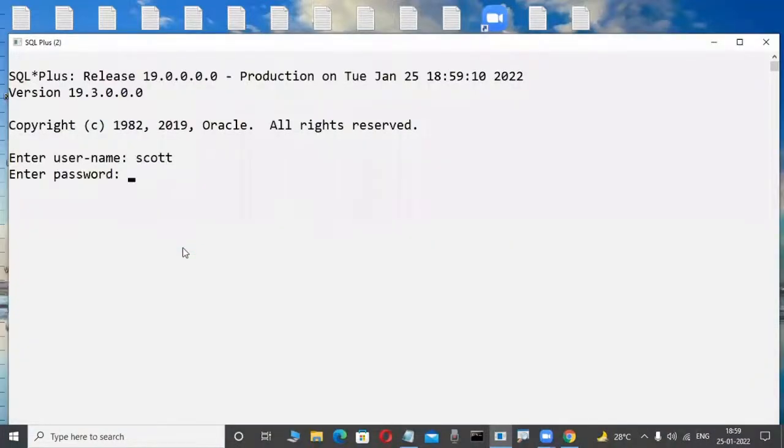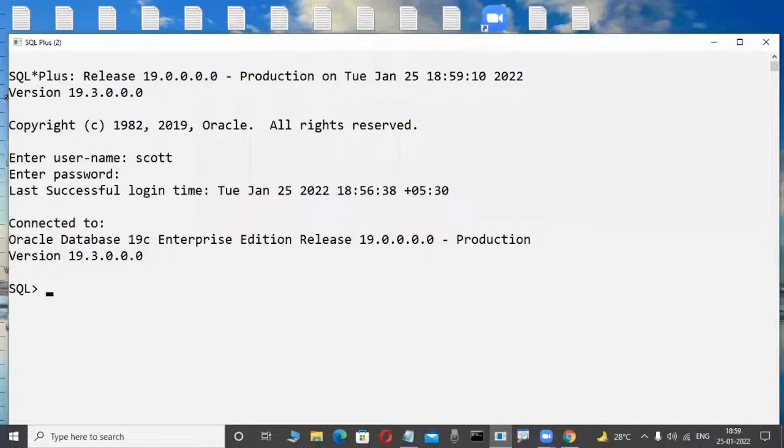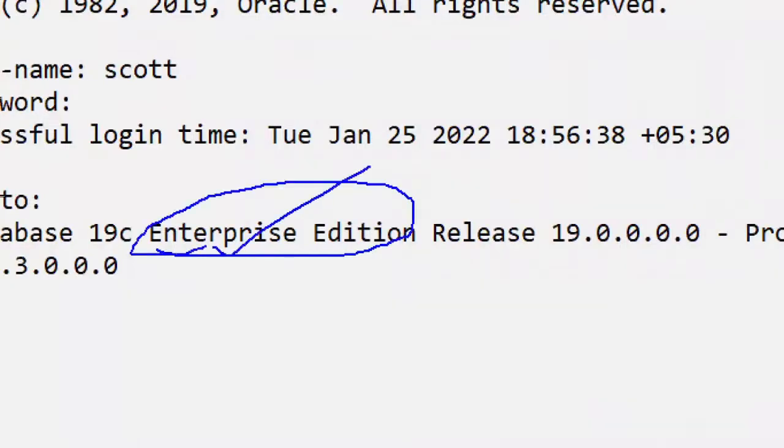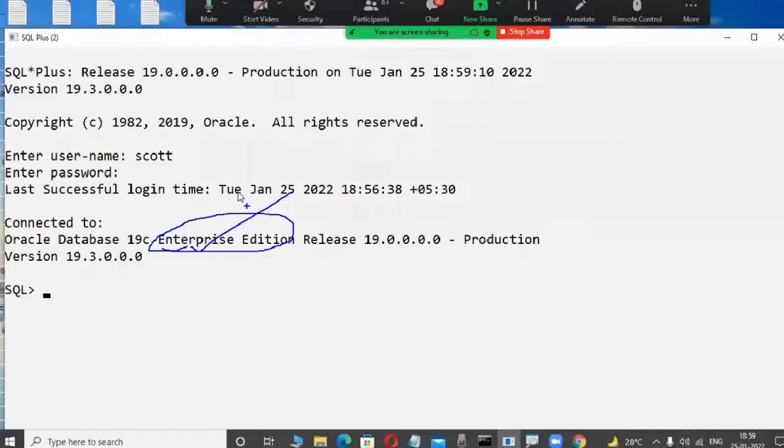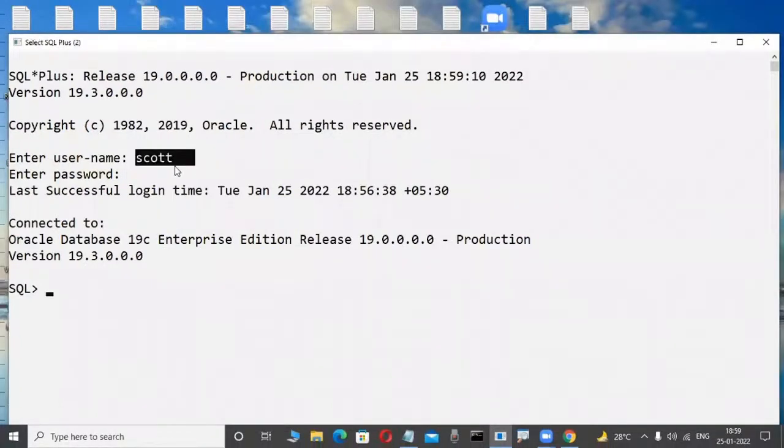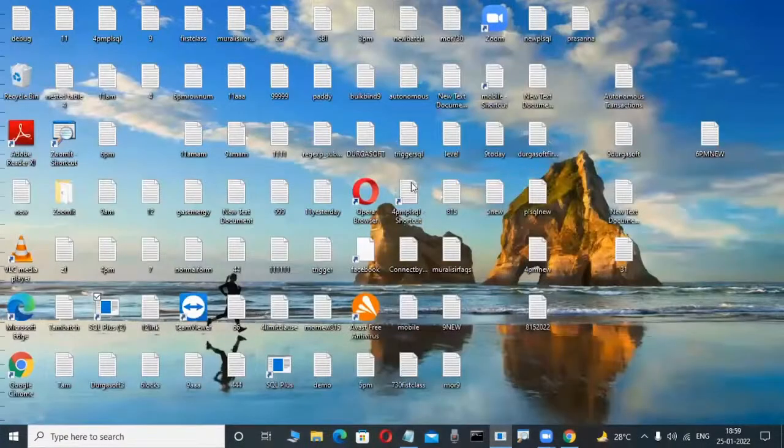Whenever we are telling you about usernames and passwords, and one of these days the Enterprise Edition and so on, tomorrow we will cover what the Enterprise Edition is, what the Express Edition is, and what these users are. Once you are familiar with all these things and the tools, then we will tell you the installation steps.